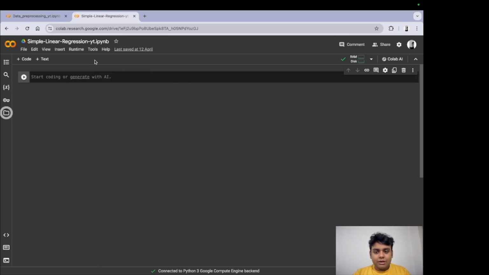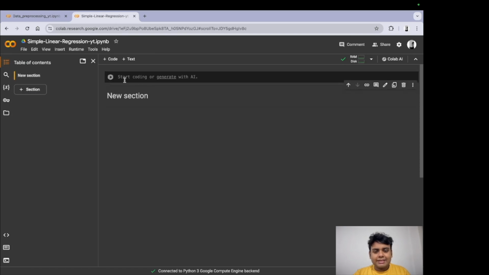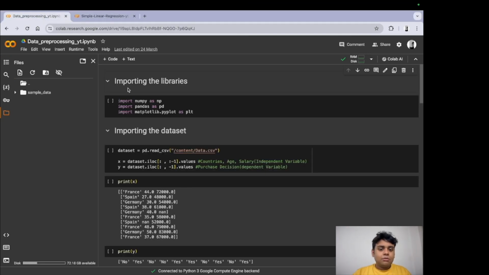So this is how we are going to start. I'm going to add a section where we are going to use data pre-processing first. Now, this toolkit that we have is going to be used for most of our projects, and we are going to do the same. So the first step was importing the library. So we're just going to do that.